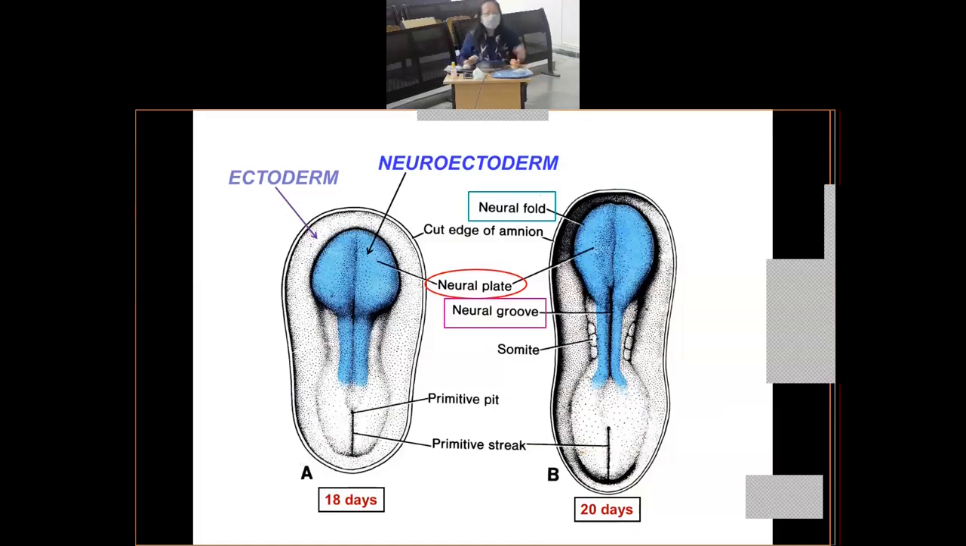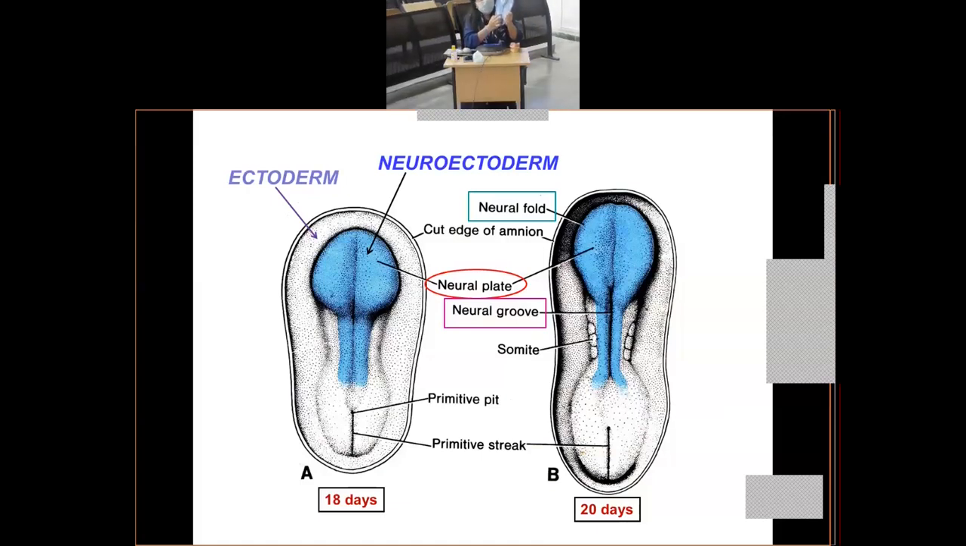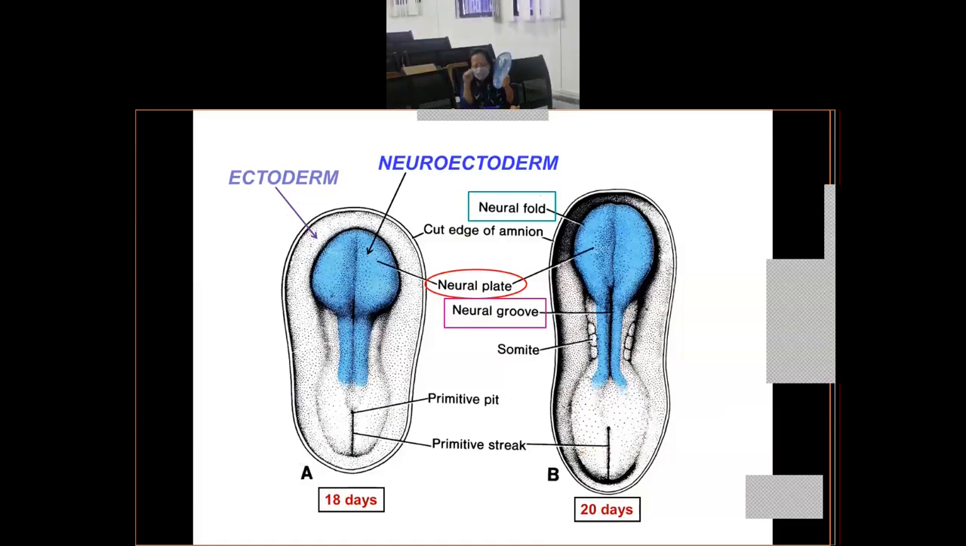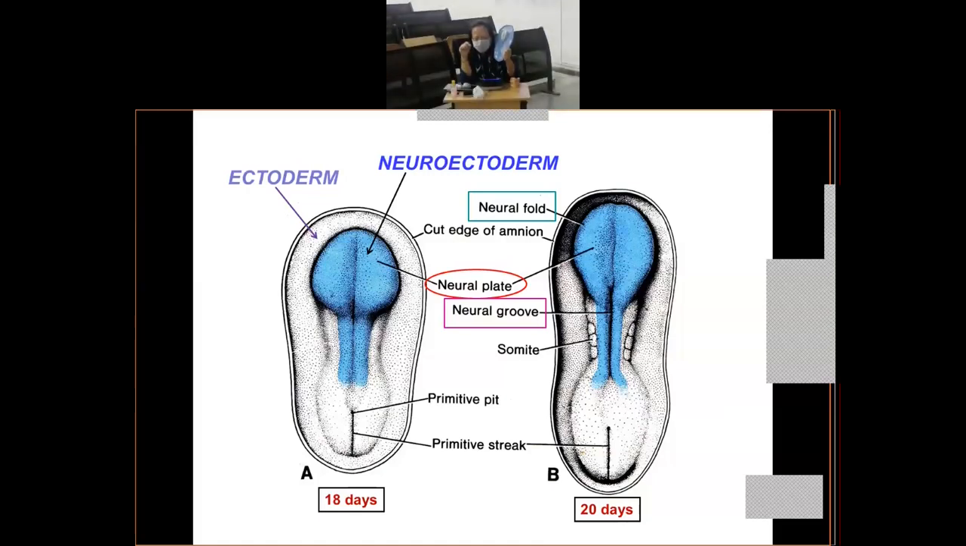Let us see the fate. In the caudal end of the embryo, you can see this faint streak. This faint streak which you can see labeled over there is called the primitive streak. At the cranial end of the primitive streak you have the primitive node, and in the center of the primitive node you have a shallow depressed area which is known as the primitive pit.